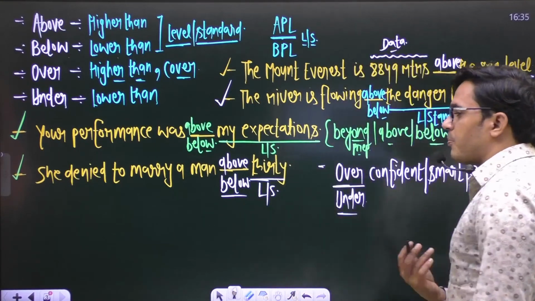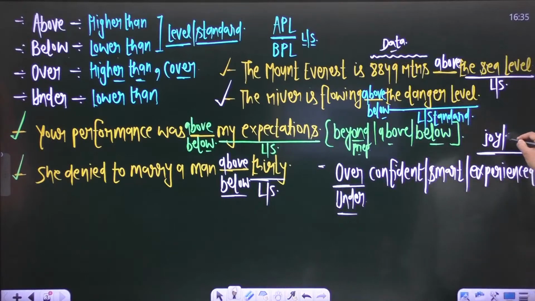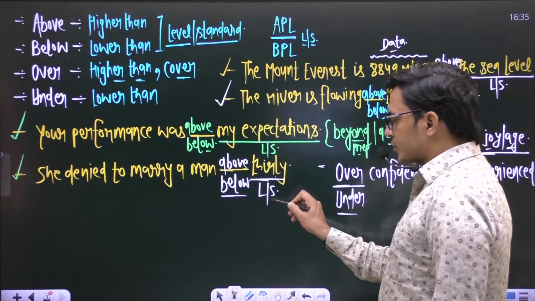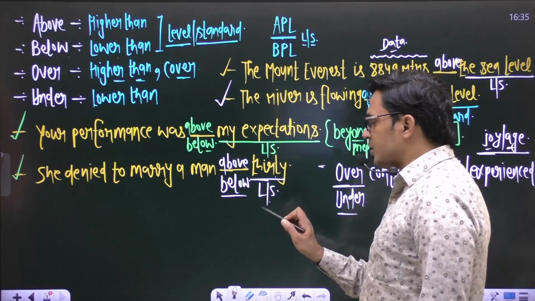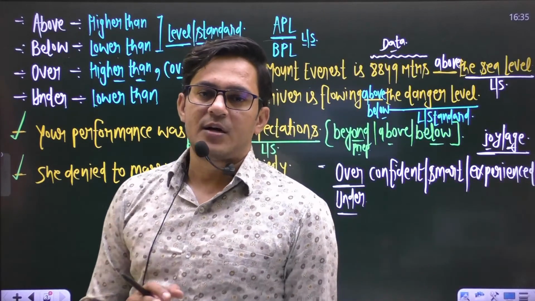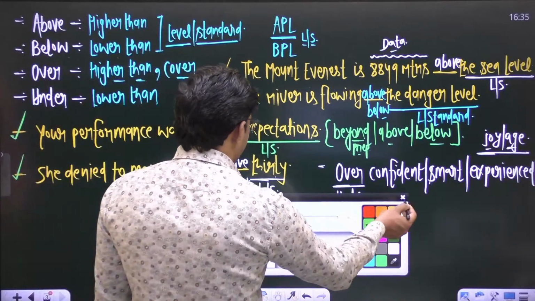Underestimate, underpower, underraise, overraise, right? These are examples of some phrases. But in this situation we are talking about above 30 or below 30. This word 30 denotes any level or standard, and in the case of level or standard we use the prepositions above and below. So let us take some more examples.